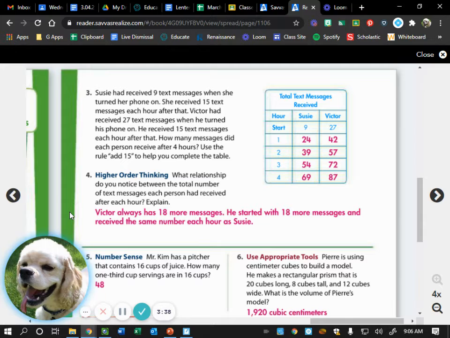Yeah? Awesome. Yep. So when they're asking about the relationship between them, you're basically looking at, okay, at the end, Susie had 69 messages, Victor had 87. What's the difference between them? What's the relationship? Or sometimes you might see, well, Susie started with less, but maybe by the end of it, she got more. That would be another relationship you notice. So you're looking at the relationship of the numbers or the patterns with the numbers.